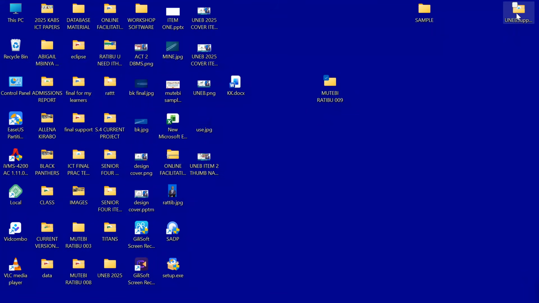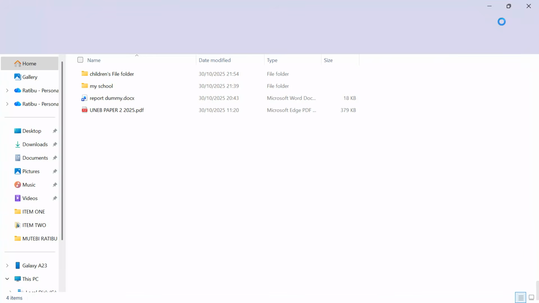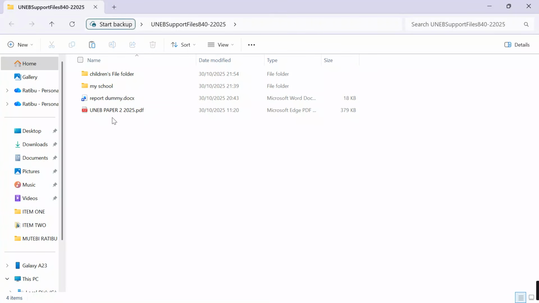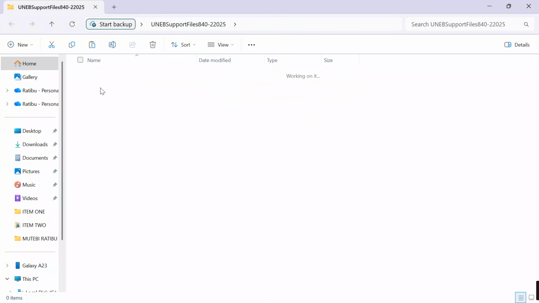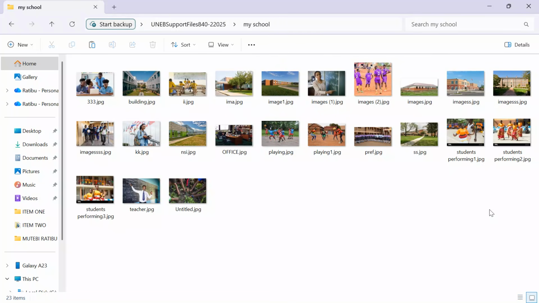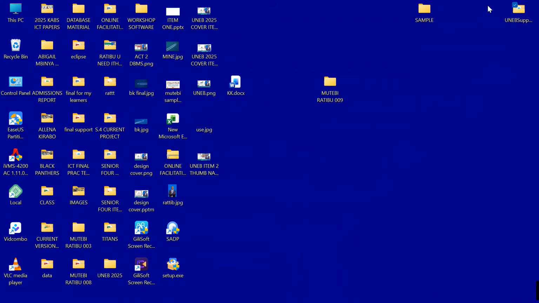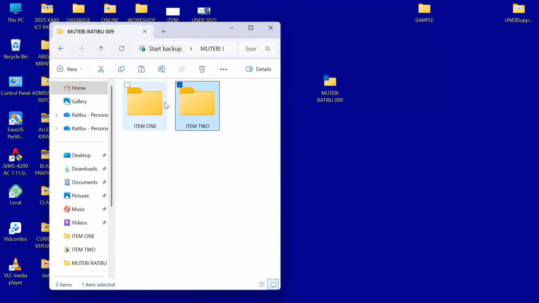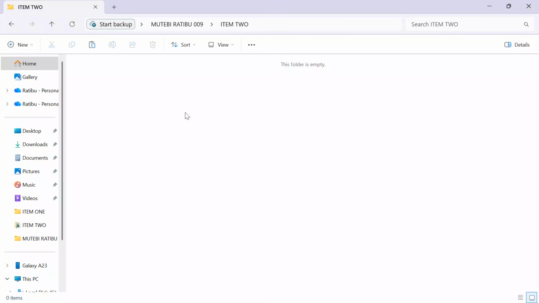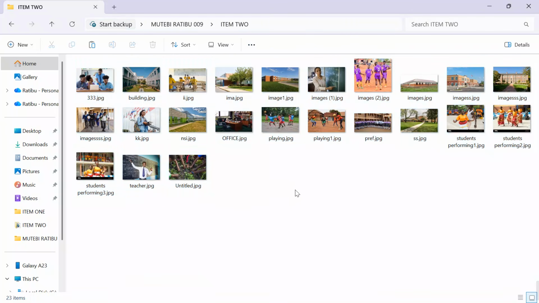I'll now take a walk through into the support material that have been provided. When you check into the support material, we have a folder for item 2, which is called My School. So I will come into My School folder. I look through, I see we have very, very good images. Control A, highlight, Control C, copy, come over here into our folder of interest, item 2 folder, and Control V. Control V on your keyboard to see that you put your images into your project.